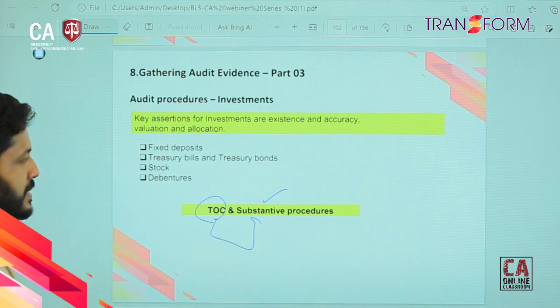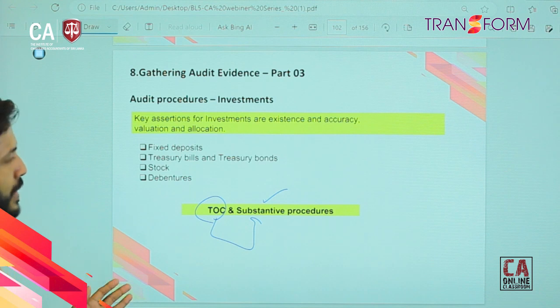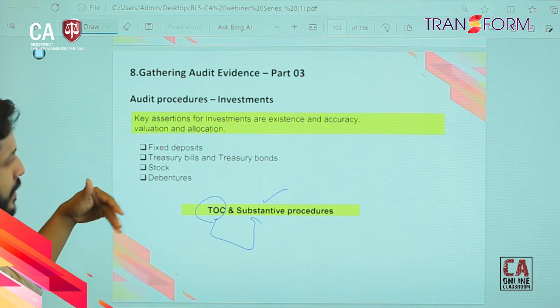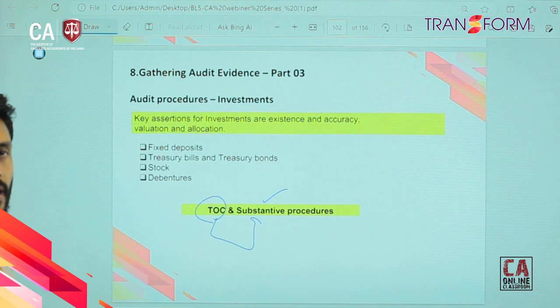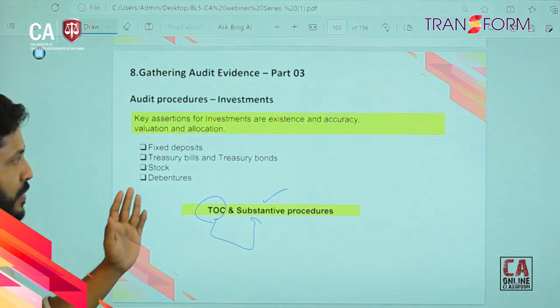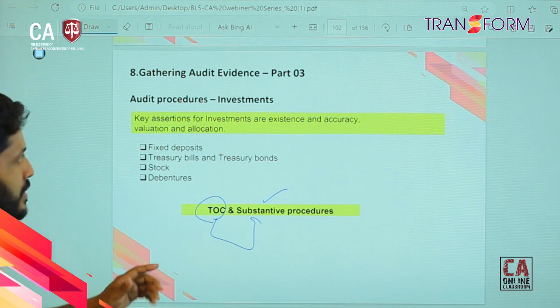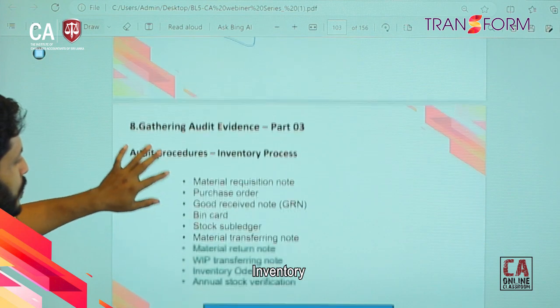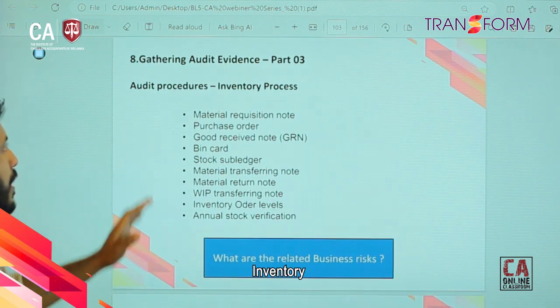With this understanding, we are going to complete the audit procedures related to investments, and we can move to the next significant account relating to the statement of financial position. That's inventory, a key balance we are going to discuss here.